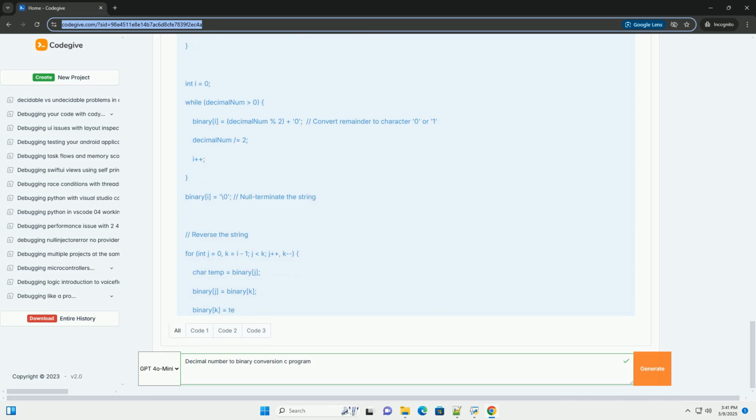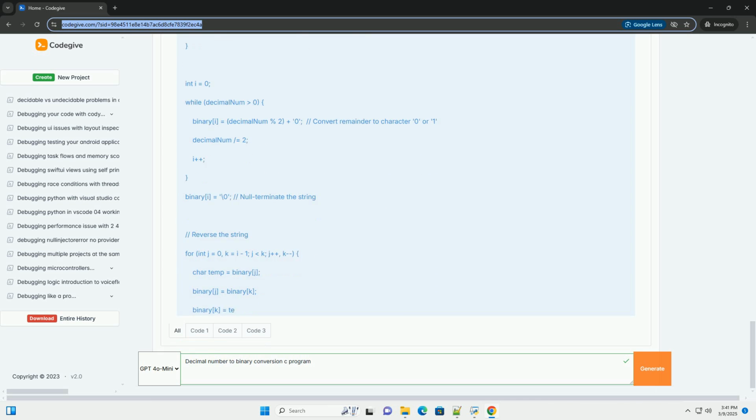5, read remainders in reverse order: the binary number is formed by reading the remainders in reverse order, from the last remainder to the first. Example: let's convert the decimal number 13 to binary. Division, quotient, remainder. 13 divided by 2 is 6 remainder 1. 6 divided by 2 is 3 remainder 0. 3 divided by 2 is 1 remainder 1. 1 divided by 2 is 0 remainder 1. Reading the remainders in reverse order, 1101, we find that the binary representation of 13 is 1101.